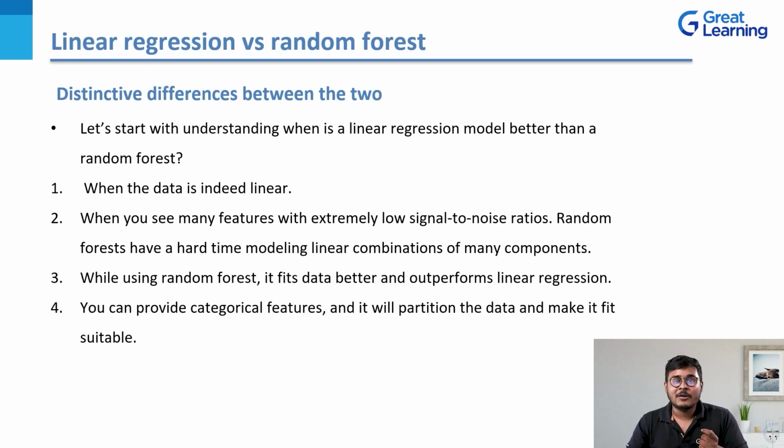So what I'm trying to explain to you guys is that there are only two areas where linear regression performs slightly better than a random forest regression algorithm. The first is when you have data which is extremely linear. And the second is when you have an extremely low signal to noise ratio. In those cases, you can make use of the random forest regression algorithm, but you would not get the accuracy that you're expecting, so it's wise to use linear regression.